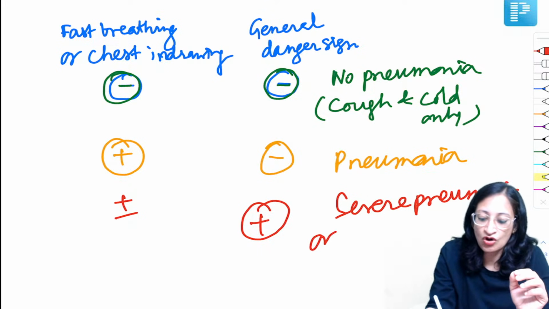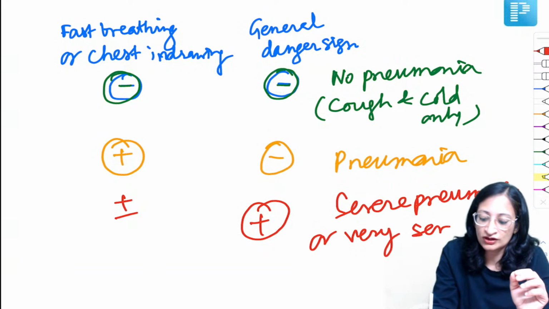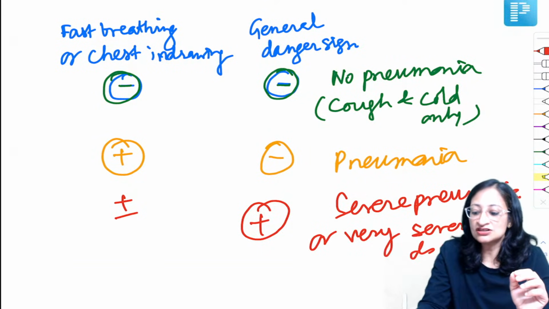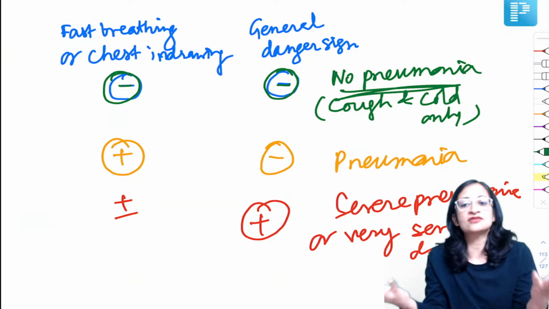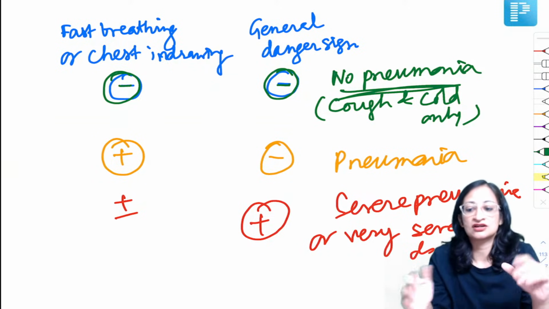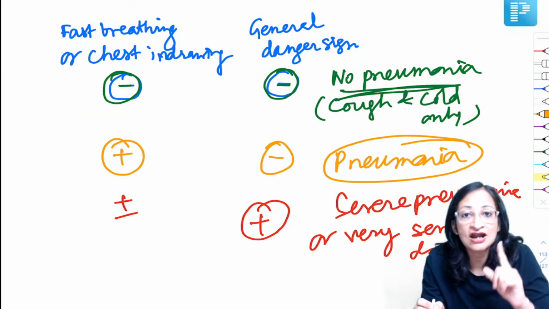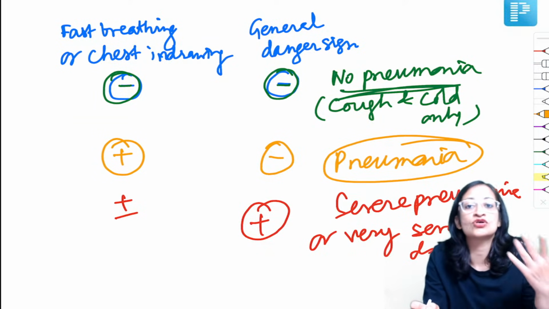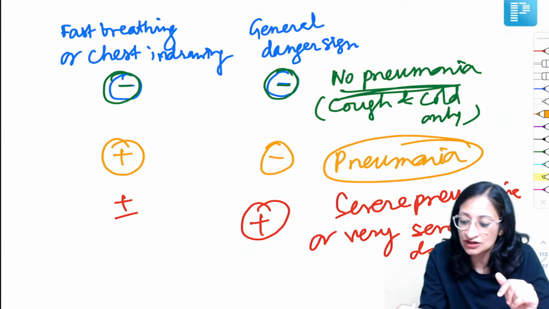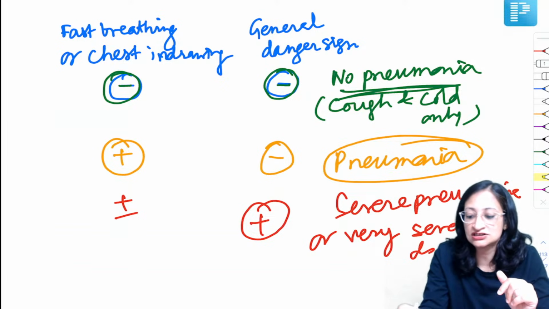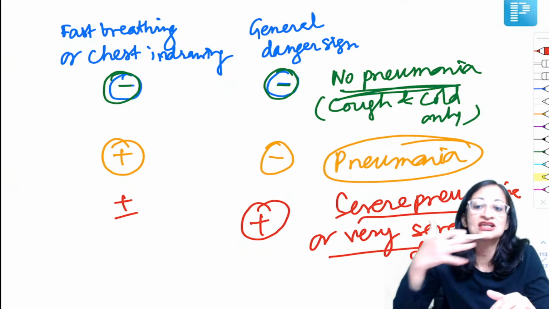Now, if there is no pneumonia, then of course no treatment is required, only home-based supportive care. If there is pneumonia, you will give oral antibiotics. The child will stay at home, follow up after 2 days. If there is severe pneumonia or very severe disease, give first dose of IV antibiotics and refer.